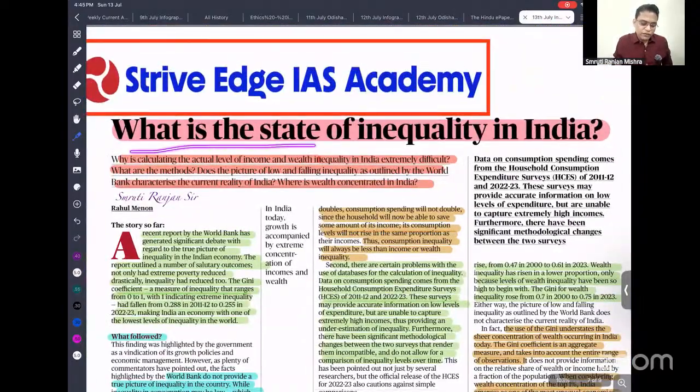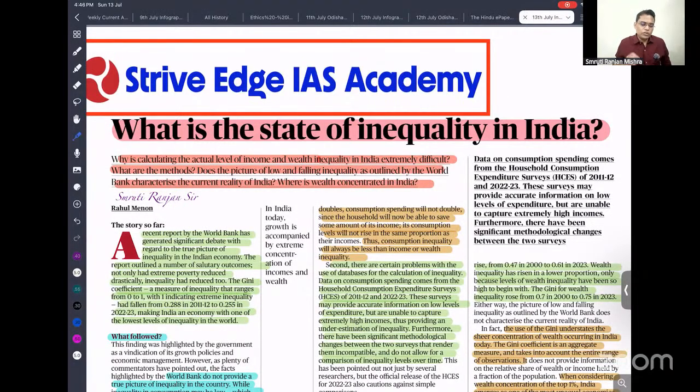What is the state of inequality in India? So recently a report was published by the World Bank saying the consumption inequality is very low, as compared to other countries. After that the government has been praised and the opposition has been criticized. So why is this happening?